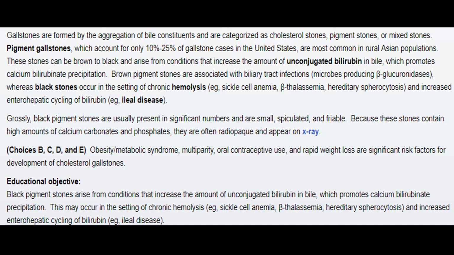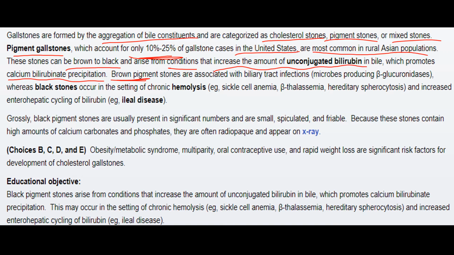Now, the gallstones are formed by the aggregation of bile constituents and they are characterized as cholesterol stones, pigment stones, or mixed stones. Pigment gallstones account for only 10 to 25% in the US, but they are most common in rural Asian populations. They can be brown to black and arise from conditions that increase the amount of unconjugated bilirubin in bile, which promotes calcium bilirubinate precipitation.